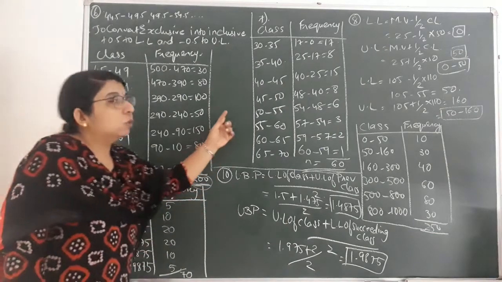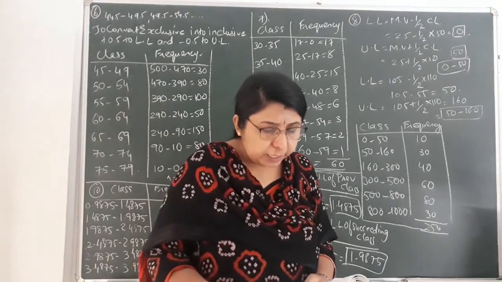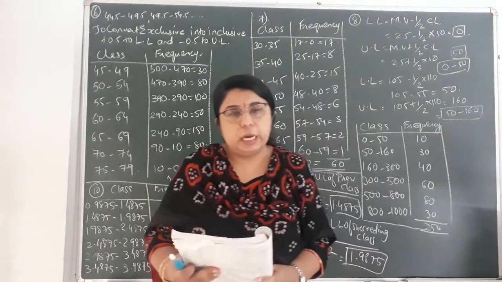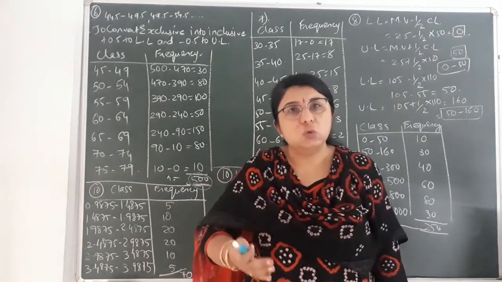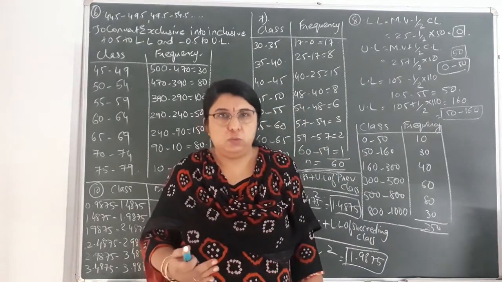Now moving on to the 7th sum. So let us read question number 7. Obtain an exclusive continuous frequency distribution from the following data. Over here the opposite has been asked. In the 6th sum we found the inclusive frequency distribution. Over here we have to find the exclusive frequency distribution.